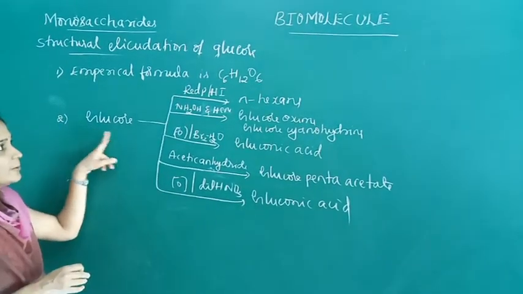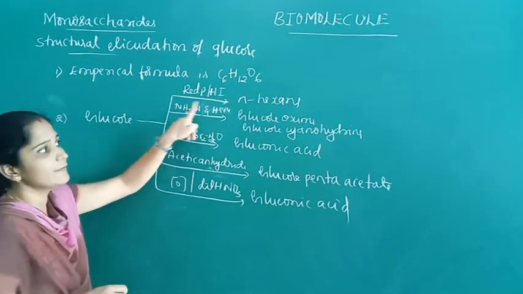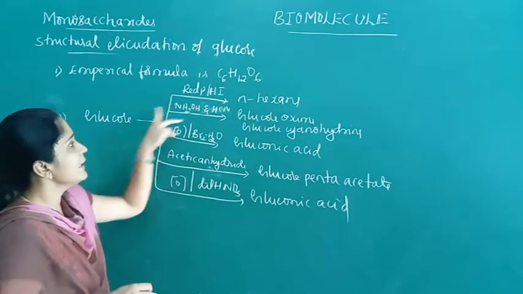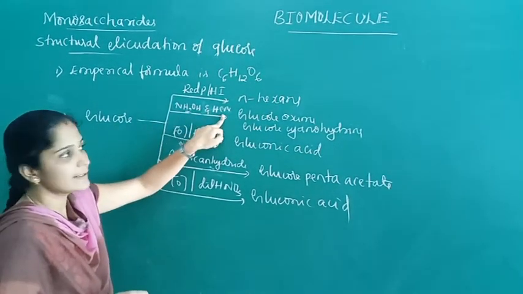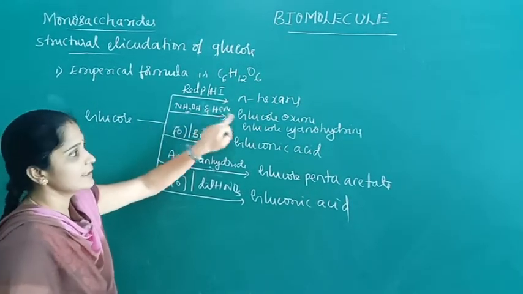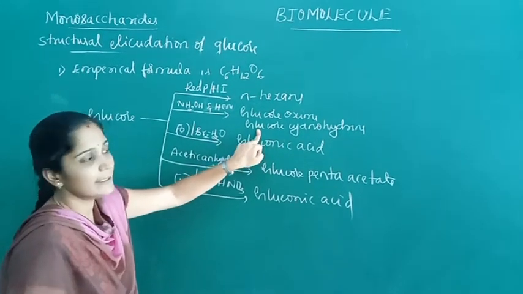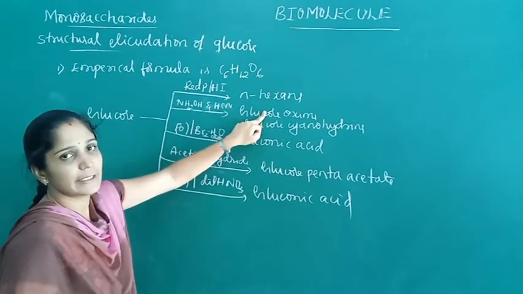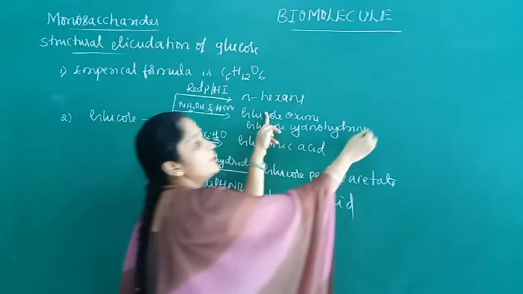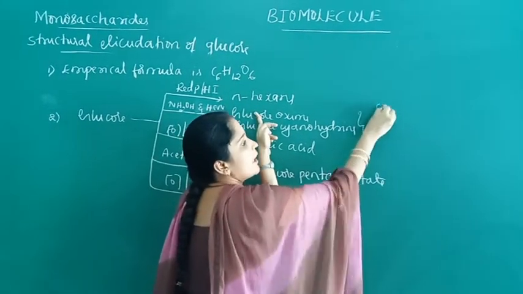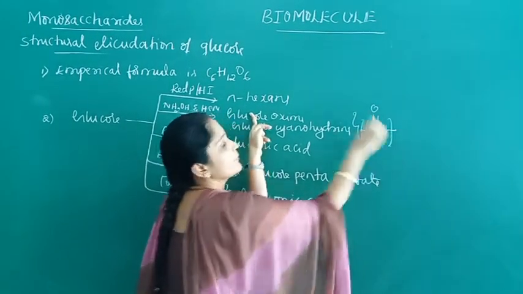Next, when glucose is treated with hydroxylamine, we get glucose oxime, and with hydrogen cyanide, we get an addition product, glucose cyanohydrin. These two reactions indicate the presence of a carbonyl group in glucose.